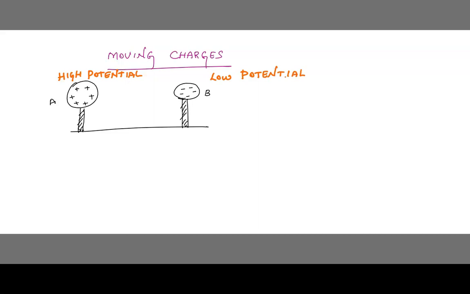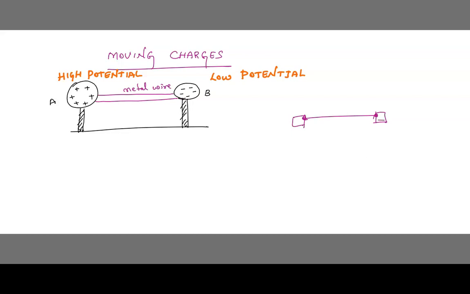Now what I would like to tell you here: between these two bodies, I am fixing these two bodies with a metallic wire. I have connected this with a wire. Which wire? Metal wire. So these are the two points, point A and point B, connected with a metal wire. Now we say that current is moving in the wire. Here we connect with one point, and here also we connect with another point, and the two ends of this wire are attached.